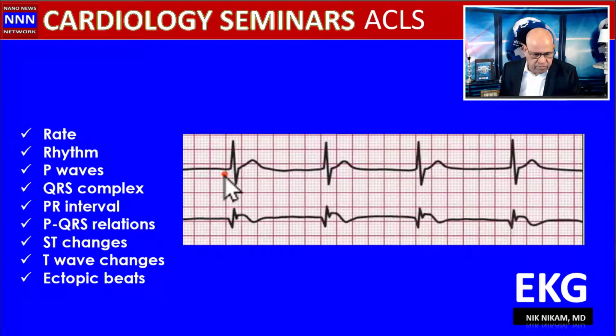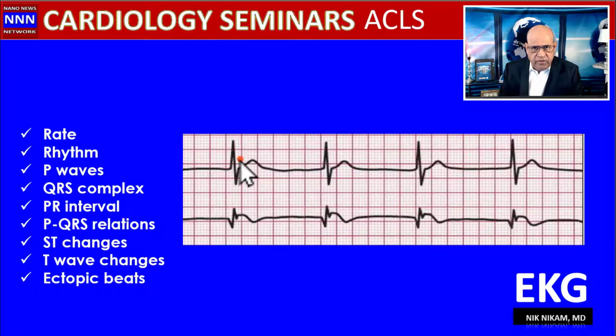What are we looking at here? Oh, the P waves are missing. It's QRS complexes. The rate is pretty slow. 1, 2, 3, 4, 5, 6. So this is approximately 50 beats per minute. We don't see P waves, and we see some Q waves and ST elevation here. If this is lead 3 or aVF, we are looking at an acute inferior myocardial infarction with junctional escape rhythm. So this is junctional rhythm, let's put it that way, because we don't see P waves.